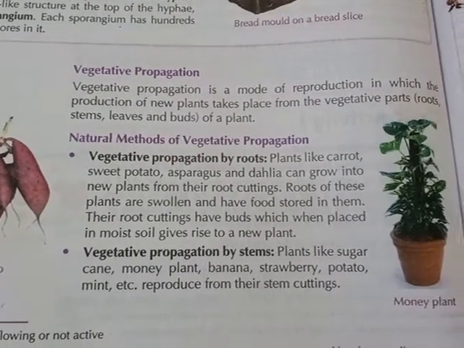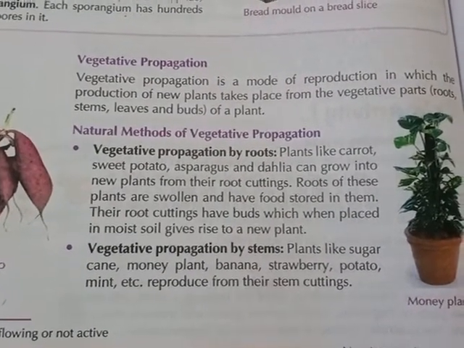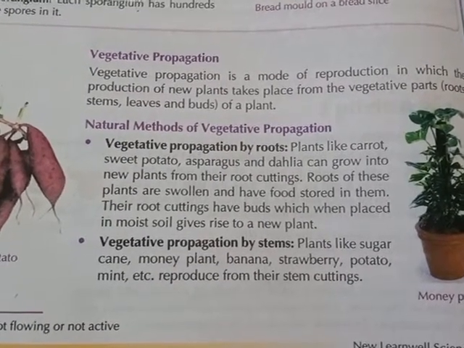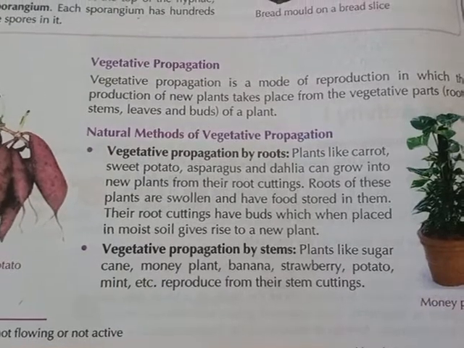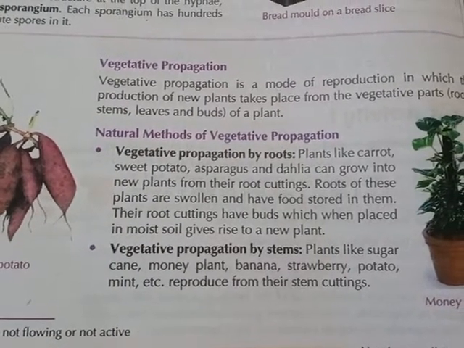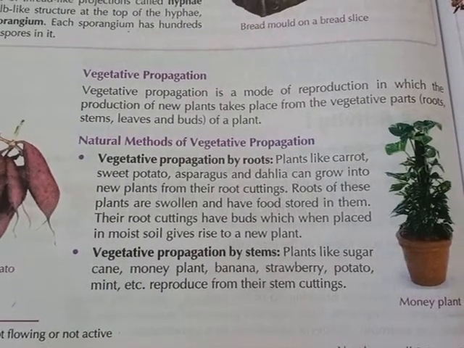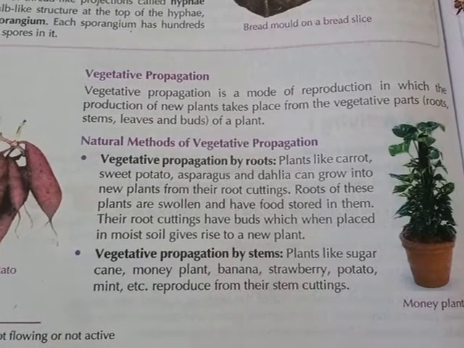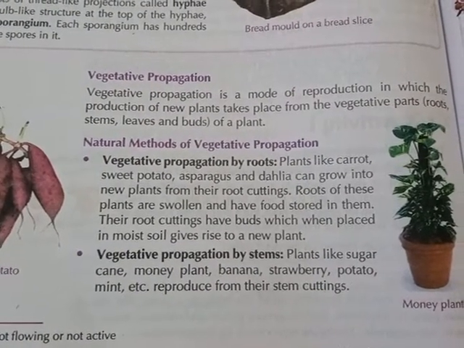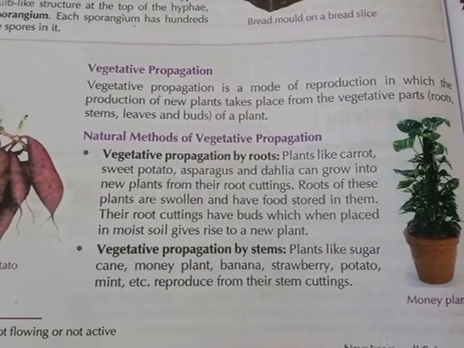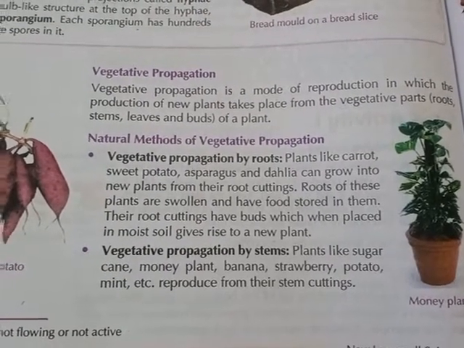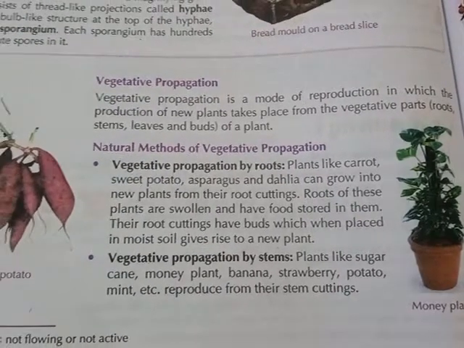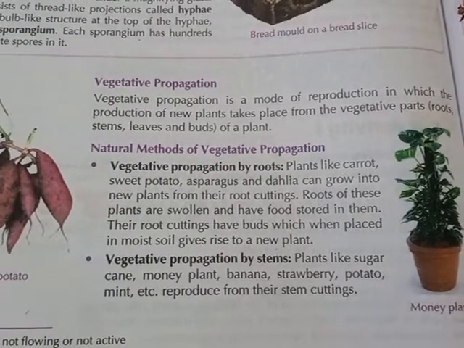Natural method of vegetative propagation. Vegetative propagation by roots, vegetative propagation by stems. Plants like carrot, sweet potato, etc. can grow into new plants from their root cuttings. By their root cuttings, the plants can grow, like carrot, sweet potato, etc.